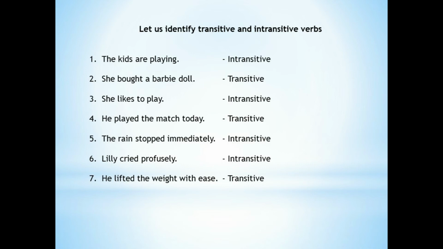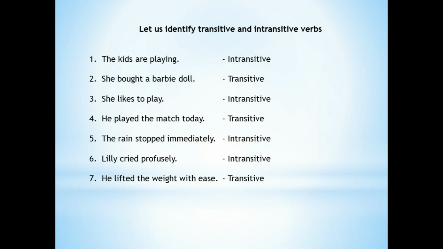She bought a Barbie doll. In the sentence, bought is the verb and அதை follow பண்ணி you have an object. So, ஒருவேளை அந்த object எடுத்துட்டா, the sentence will be she bought. And this sentence seems quite incomplete. She bought what? அப்படின்னு நம்மளுக்கு கேட்கணும்னு தோணுது. So, இந்த sentence incomplete இருக்கிறனால this verb is a transitive verb. The third example is, she likes to play.